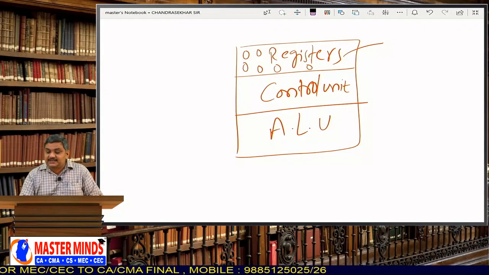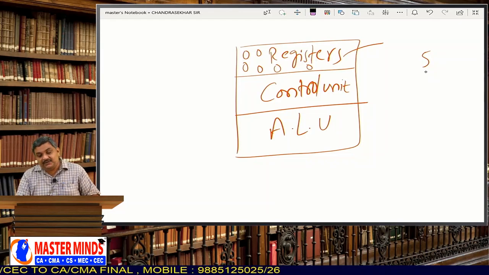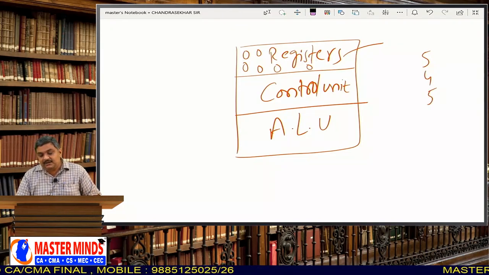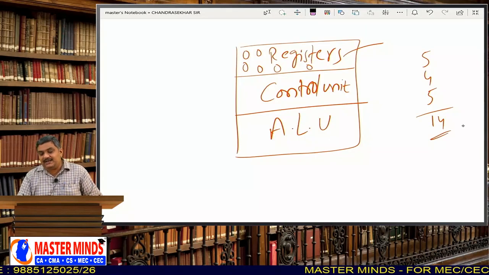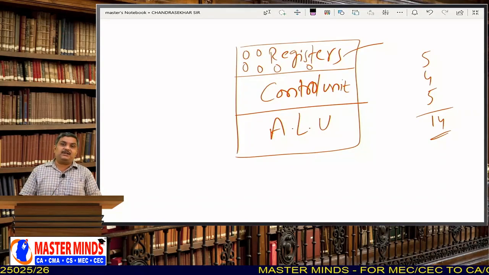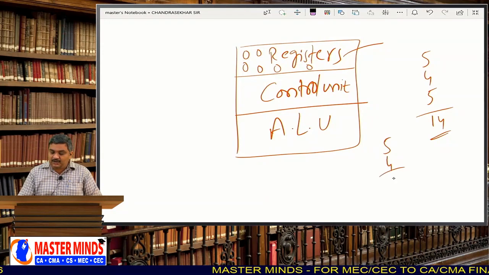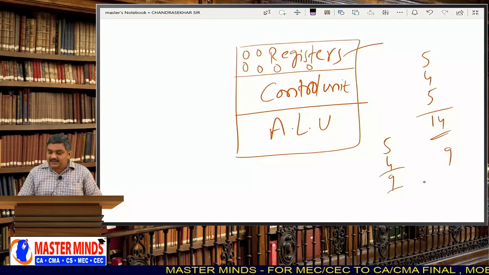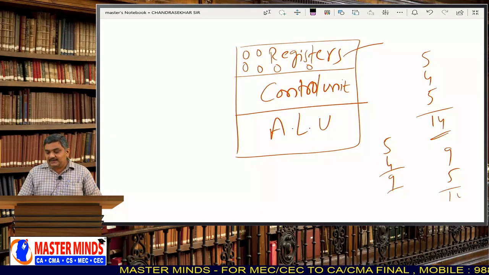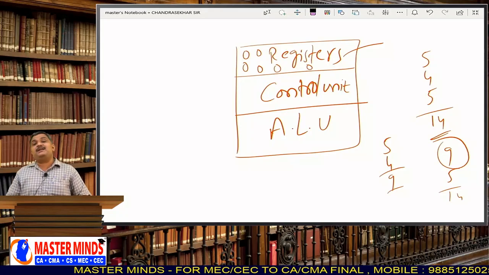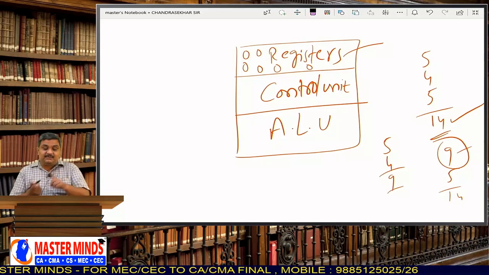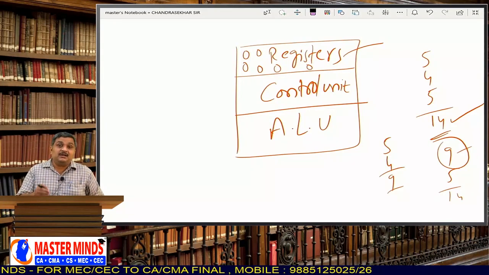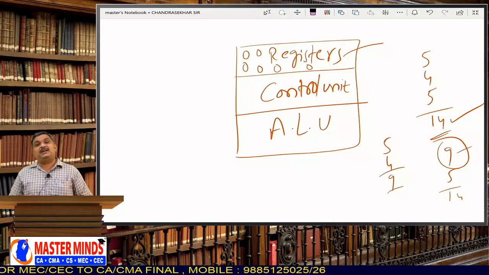Intermediate results means, for example, the computer won't do list addition. If you give 5, 4, 5, what is the sum? We will generally do it this way: 5 plus 4 is 9, 9 plus 5 is 14. But the CPU will not do it that way. First the CPU will add 5 and 4 to get 9, and 9 is kept separate, and again 5 is added to 9. So this 9 becomes an intermediate result. The final result is 14. This intermediate result is stored in one register that is called the accumulator.